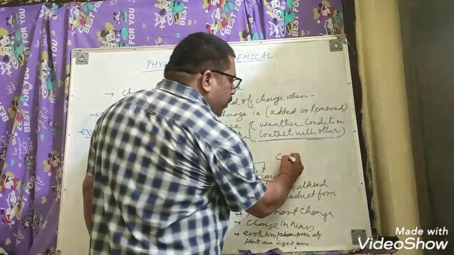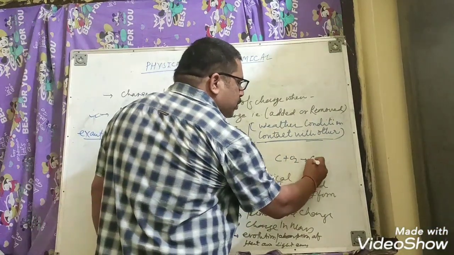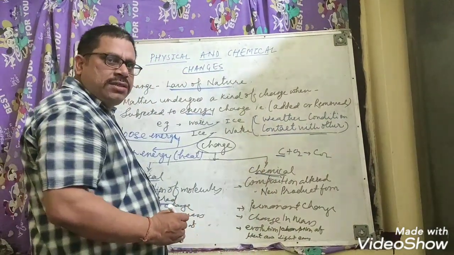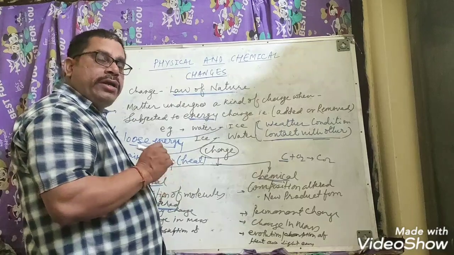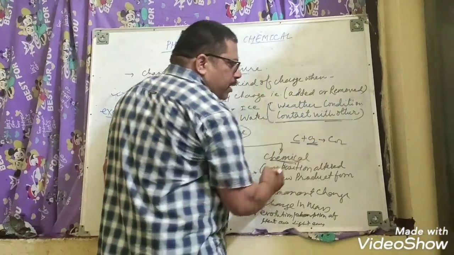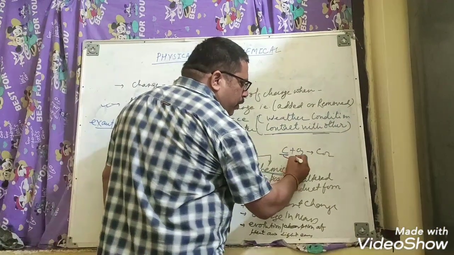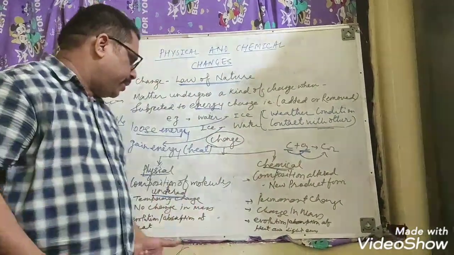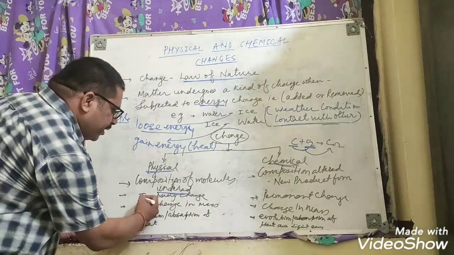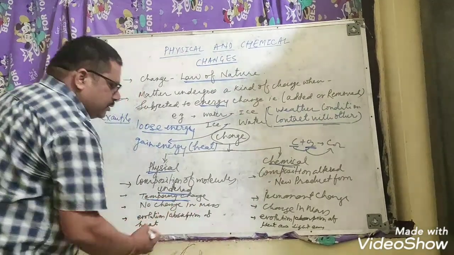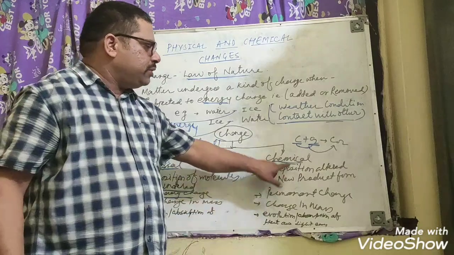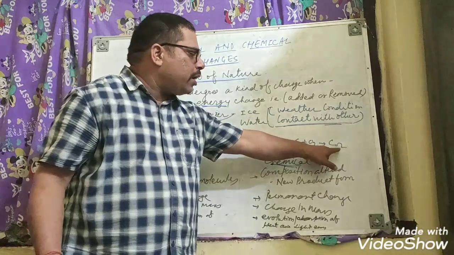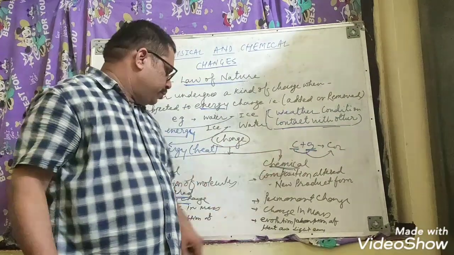Carbon. When carbon burns, it forms CO2. Now you see, C is a combustible substance, for example coal. It burns. Oxygen supports burning. And when the two mix, they form carbon dioxide, which extinguishes the burning. Now the second one: physical change is temporary, chemical change is permanent. You see here the example, C plus O2 gives CO2. From this CO2 you can't bring back the C and O2.